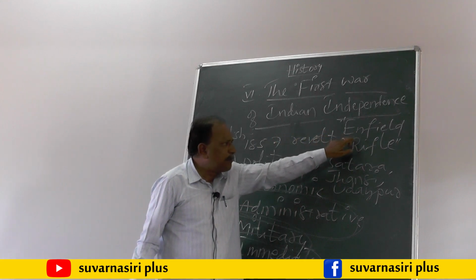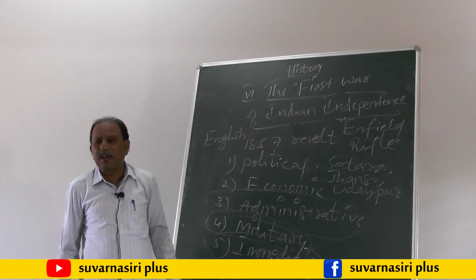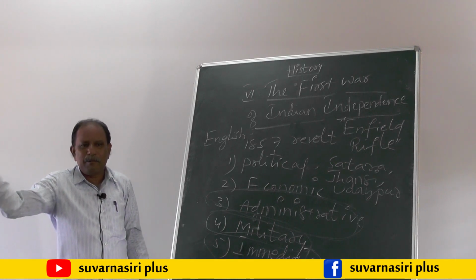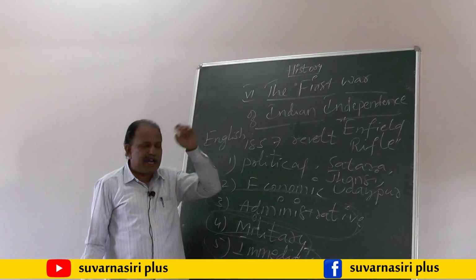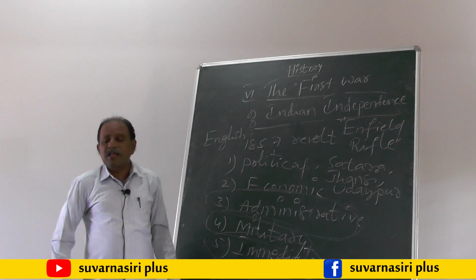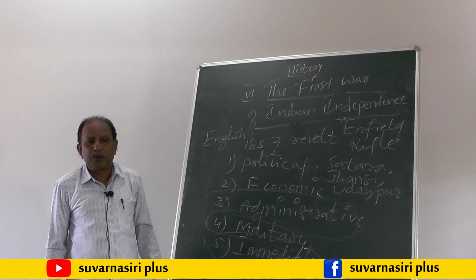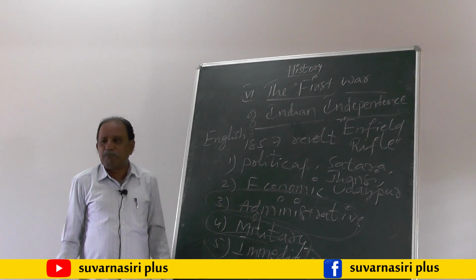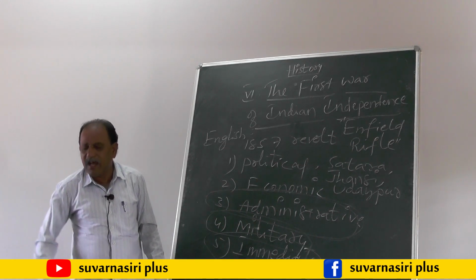According to Indian tradition, the cow is the most sacred animal to Hindus, and the pig is prohibited for Muslims.